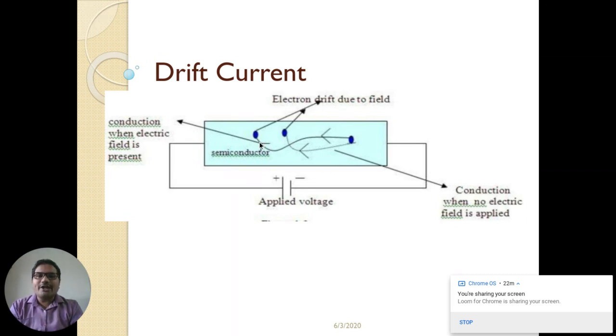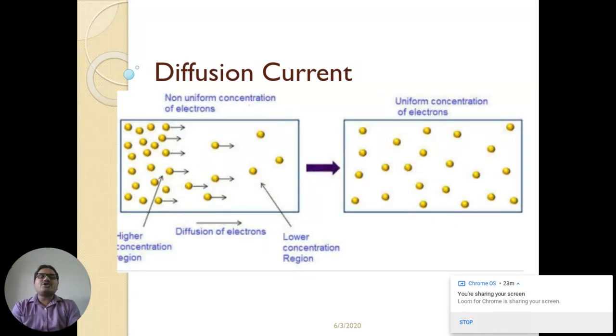The current which flows under this process is called drift current. And the velocity with which these electrons are moving is called drift velocity. So hope you understood this. And next is diffusion current.